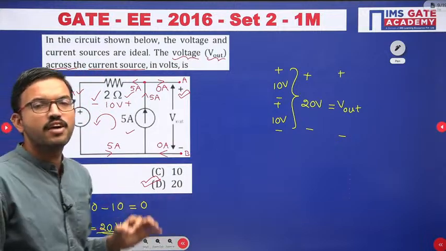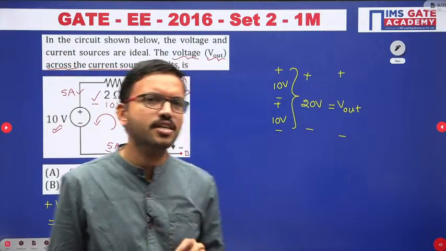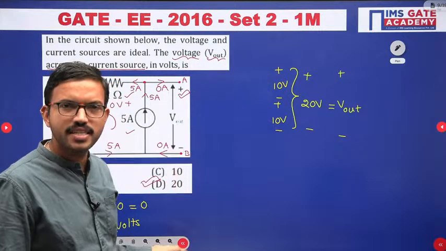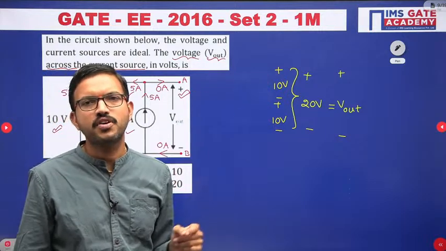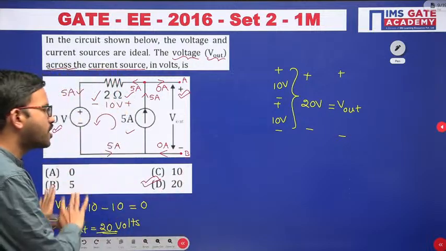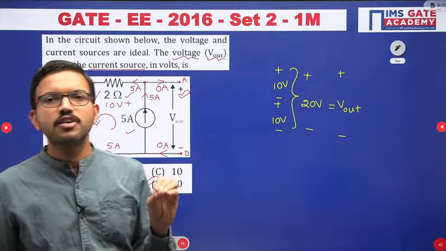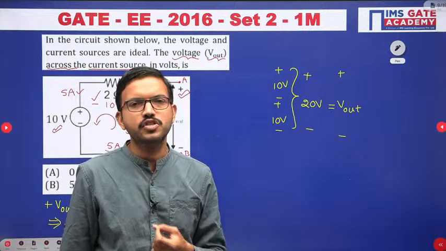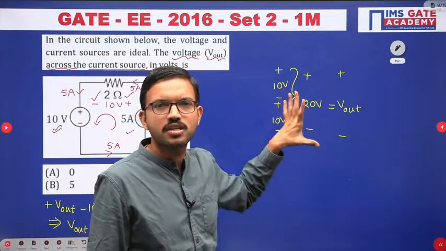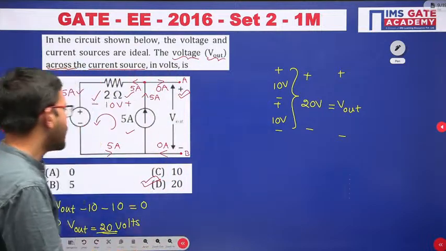even after solving any question based on KVL like this, if you are having any doubt during the GATE exam whether your answer is correct or not, just follow this approach. With the help of this approach, if you are getting the same answer, definitely that is correct. But in fact I am recommending that whoever has a good command after applying KVL, just like the standard equation after writing, if you want to solve the GATE questions based on KVL in less time, better follow this approach.